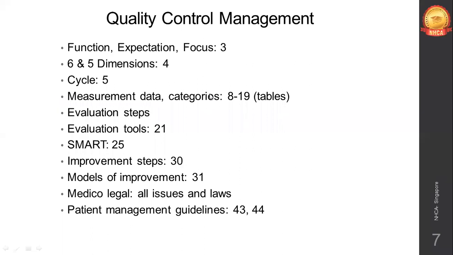Measurement data, the categories, all the tables that are mentioned. Okay, from page number 8 to 19, all the tables that are mentioned, please be very careful. Be very thorough in those tables, and even the images, whatever images we have shown in the quality control textbook, be very thorough in that. Then evaluation step, evaluation tools. It's on page number 21, evaluation tools.